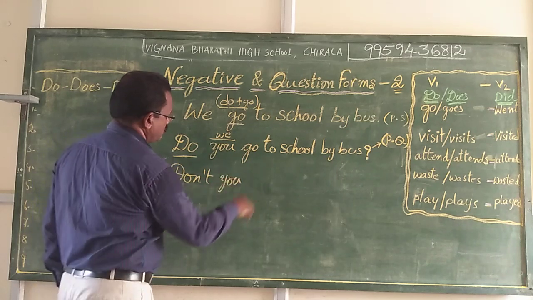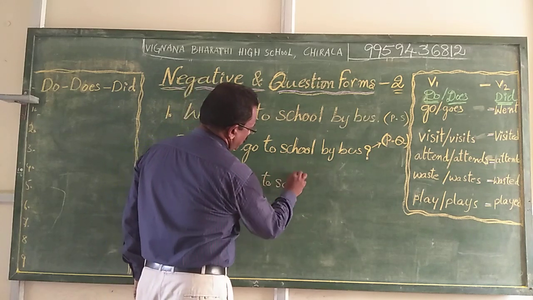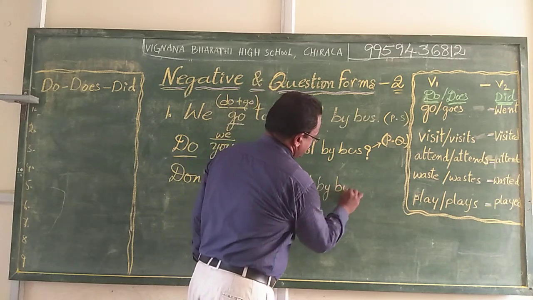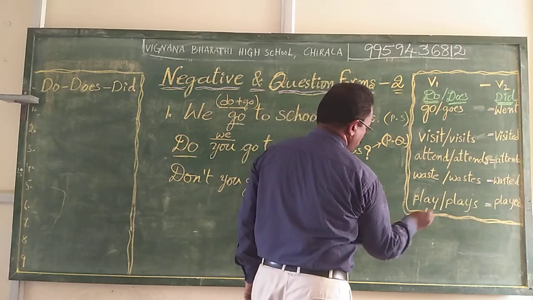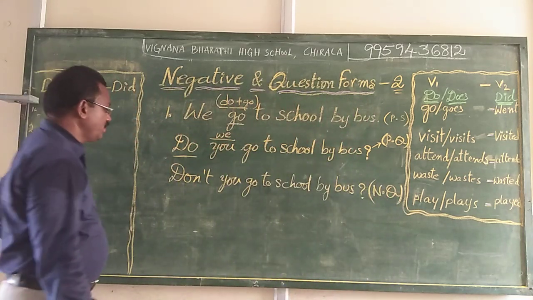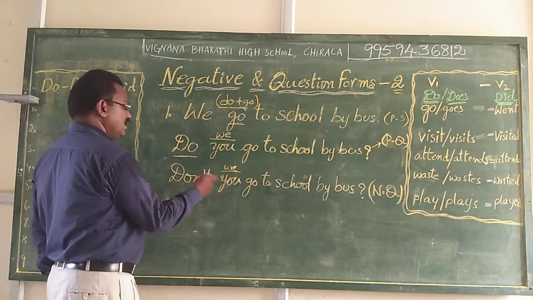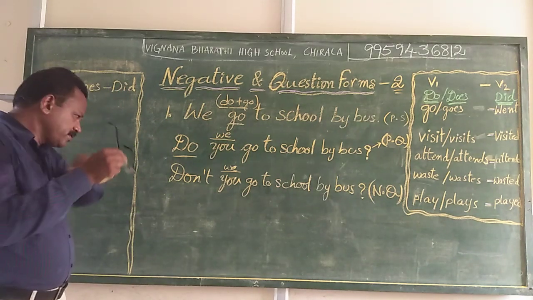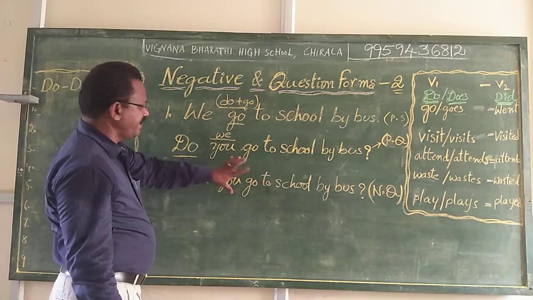Don't you go to school by bus? This is negative question form. Don't we go to school by bus, also we can write. So this is one sense we use, another sense we use. Here I am not speaking about the sense, but making question, positive question and negative question.